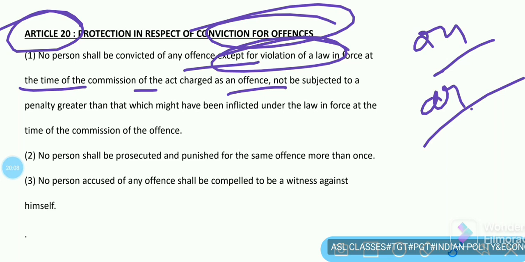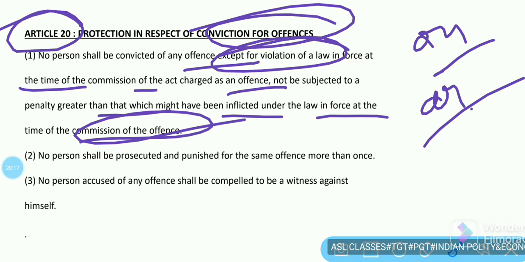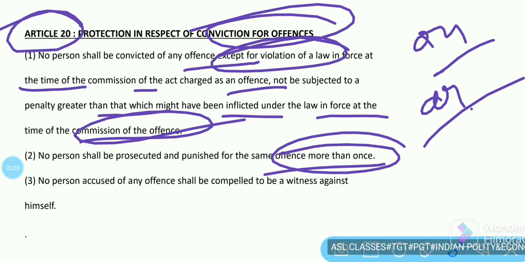Nor shall any person be subjected to a penalty greater than that which might have been inflicted under the law in force at the time of the commission of the offense. So, no person shall be prosecuted and punished for the same offense more than once. If a person has been punished for a certain offense, then he would not be punished or prosecuted again for the same action. No person accused of any offense shall be compelled to be a witness against himself. This is also an important point in subclause 3 of Article 20.